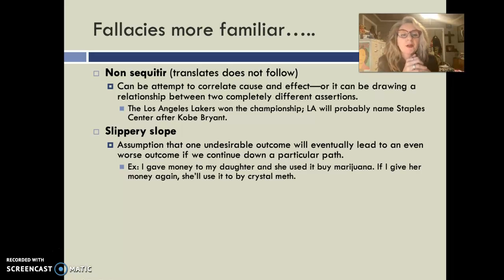So, I gave money to my daughter and she used it to buy marijuana. If I give her money again, she'll use it to buy crystal meth. That's a slippery slope argument. It's like a domino effect. One undesirable outcome is going to lead to another undesirable outcome.